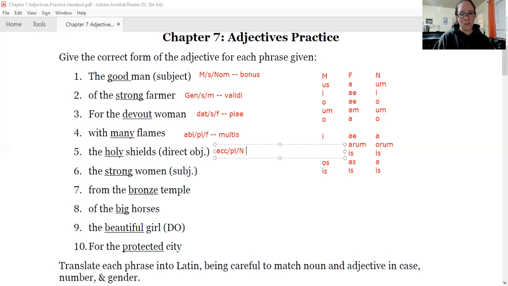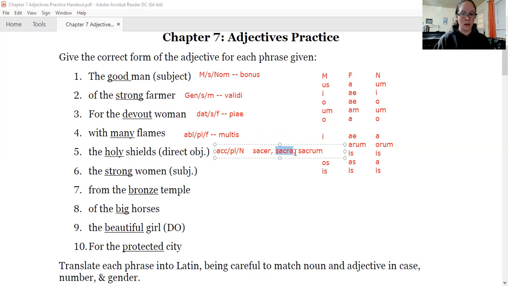So now we need to think of the word for holy, or we can figure out our ending first, but let's mix things up. What's the word for holy? Sacer, sacra, sacrum. Okay? To add our ending, just like any other Latin word, to find what we can attach our endings onto, to find the stem, we're going to look at the second word here.